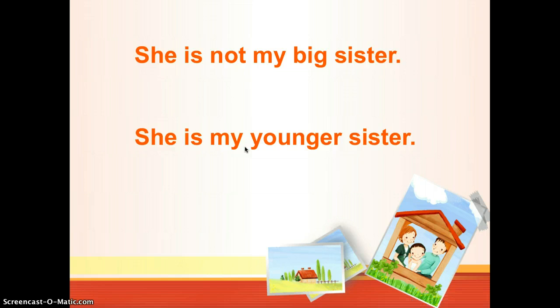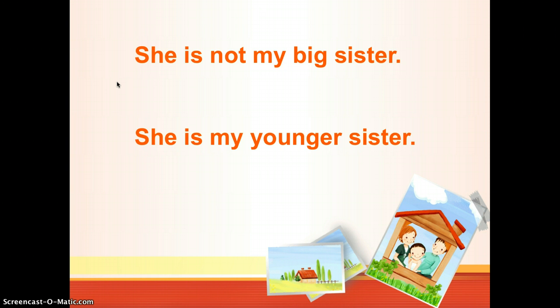Okay, since we know how to do the statement, so how to do the negative format of these sentences. Look at this one. She is not my big sister. We learned the negative word before. Do you still remember it? Which is 不. Remember, like 我是中国人，我不是中国人 or 你是不是中国人 right? So 是不是 structure. We learned these structures in the nationality lesson. So think about how to do this. Since you know she is my big sister in Chinese.